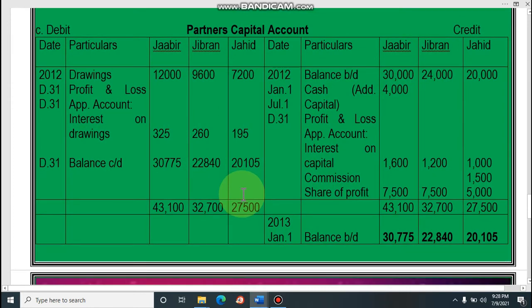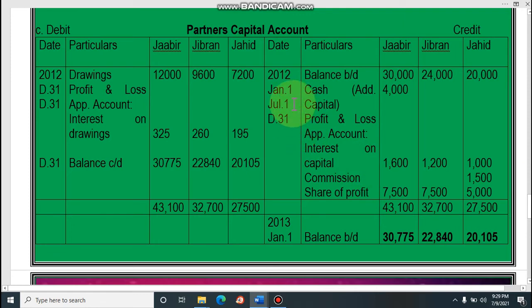Now the partners' capital account. Dear student, the partners' capital account is a more easy one. Look, first you have to write opening capital, balance b/d. Then if there is any additional capital, we know Jabir gave additional capital 4,000, that we record here. Then interest on capital, calculated earlier as 1,600, 1,200 and 1,000. Commission 1,500, and share of profit, all are written here. That means whatever item will be added to the capital will be recorded on the credit side. At first opening capital, then additional capital, then interest on capital, then commission, then share of profit.